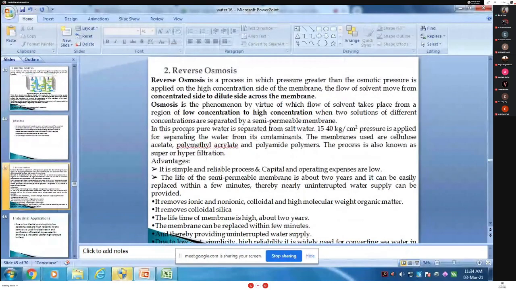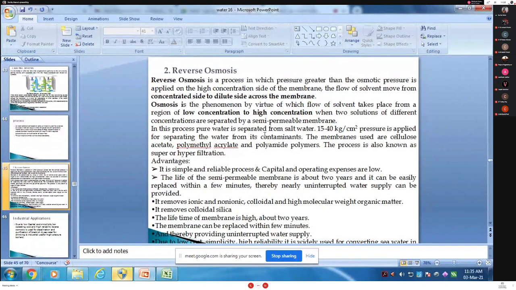There are various membrane techniques available for the separation of solutes on the basis of their pore size, which include reverse osmosis and ultrafiltration. Two types: reverse osmosis, and the second type is ultrafiltration. So what is meant by osmosis first? Then we will see reverse osmosis. I think you studied it in 12th standard. What is meant by osmosis? I will tell you.